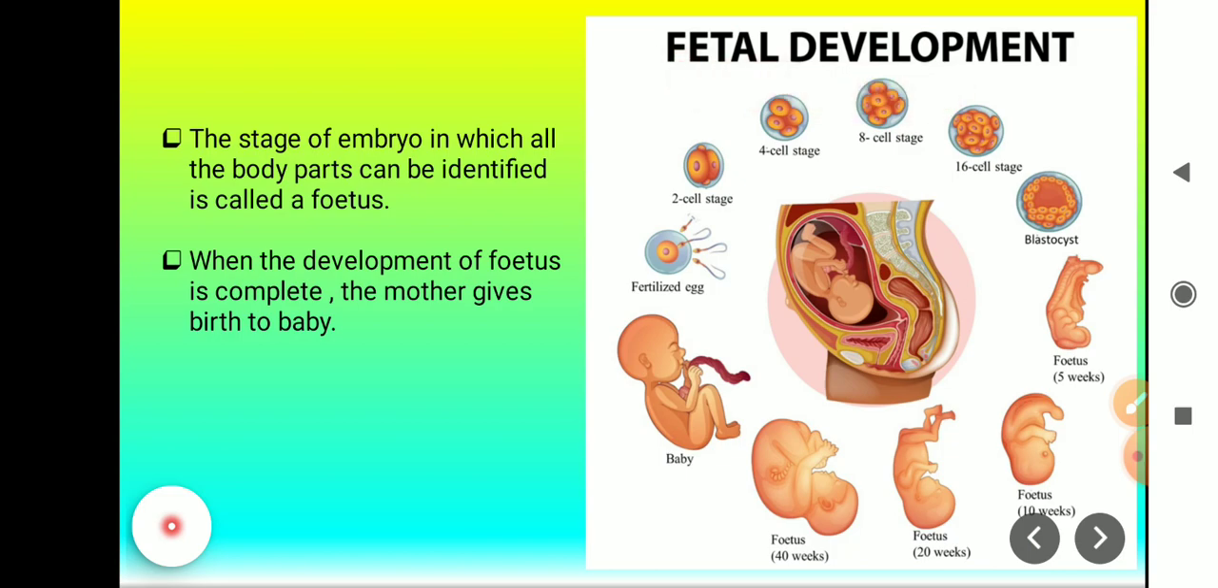Fetal development. The stage of the embryo in which all the body parts can be identified is called a fetus. When the development of the fetus is complete, the mother gives birth to the baby.